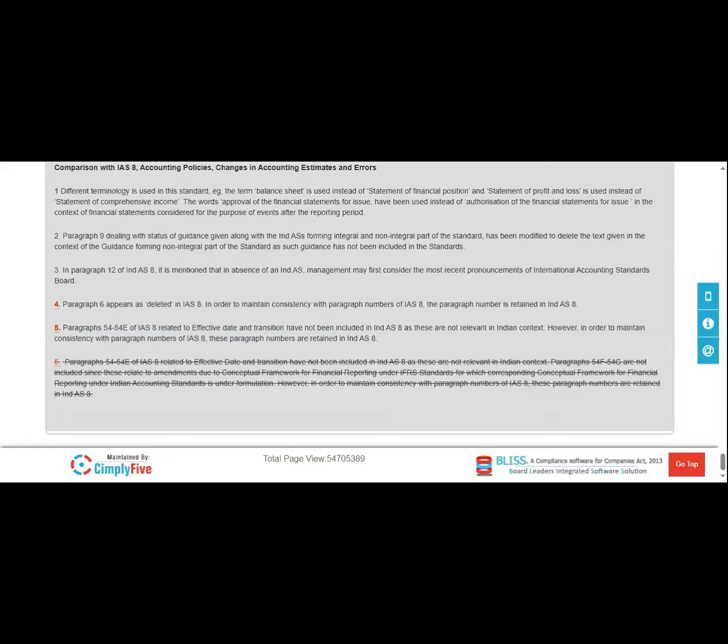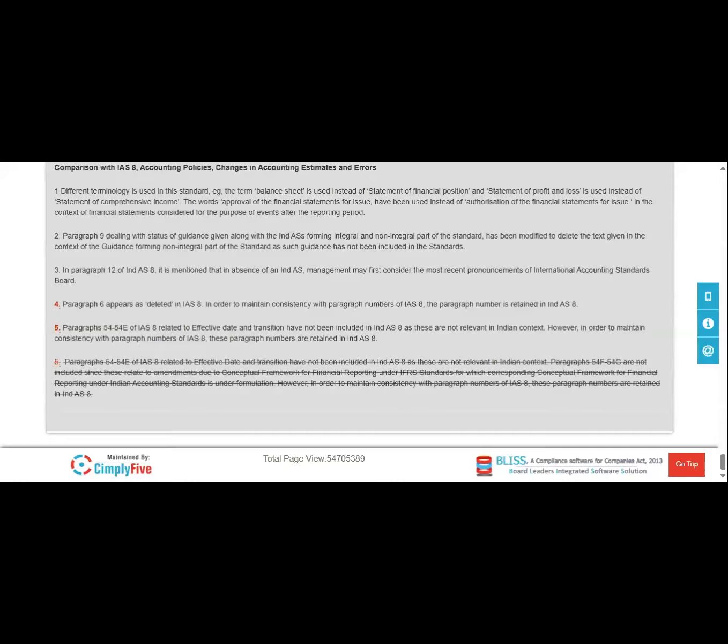So what is the real world impact of the interim financial reporting? Quarterly reporting provides four times more frequent financial updates than the annual reports. If the company publishes only the annual reports, then the different stakeholders get the financial information once in a year.